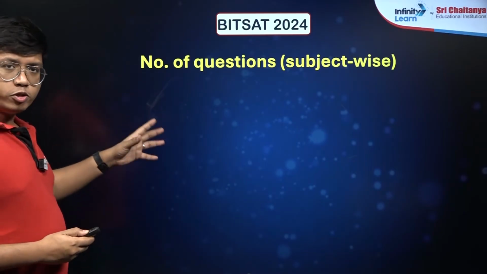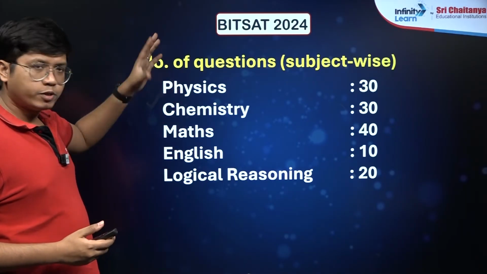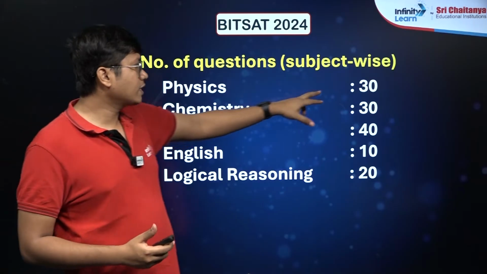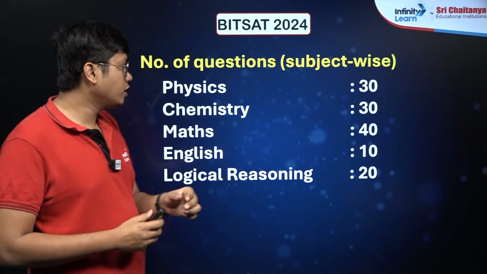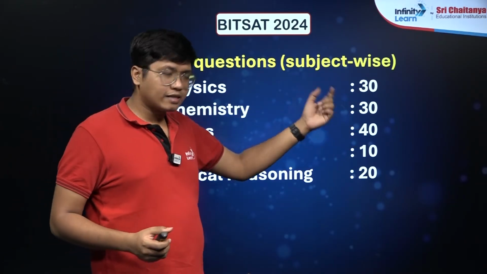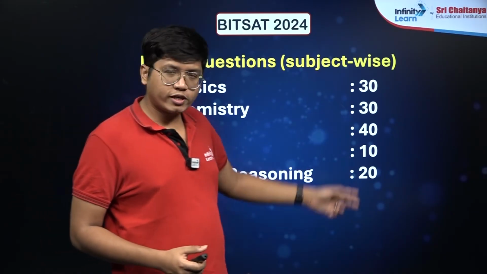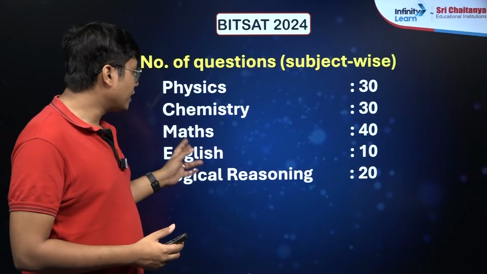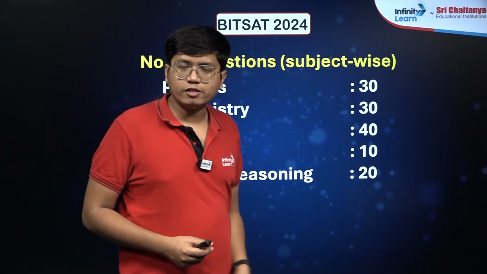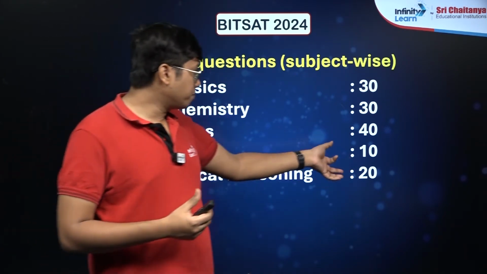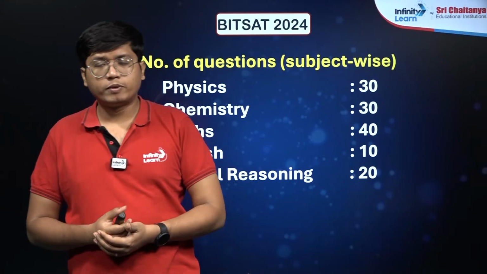Now the distribution of the marks is pretty different over here, because physics and chemistry have equal weightage, 30 questions each. Maths has comparatively higher and the highest weightage among all of them at 40 questions asked from it. And English and logical reasoning, English has 10 and logical reasoning has 20 questions. So this part is still significant and you would have to prepare a little for them.